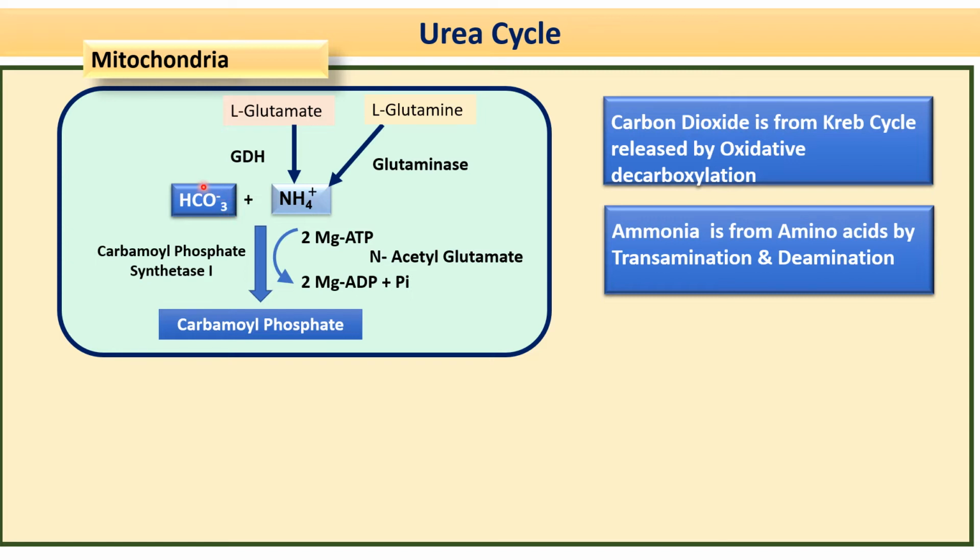Now here this carbonate and this ammonium ion condense together. Here you can see that the first nitrogen group of urea is derived from the free ammonium ion in the urea cycle in the mitochondrial matrix, and this ammonium ion combines with the carbon dioxide to form carbamoyl phosphate.